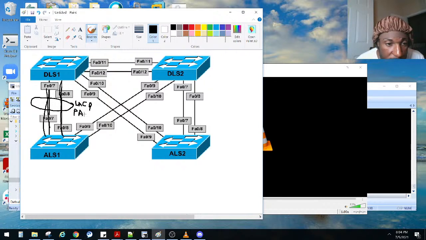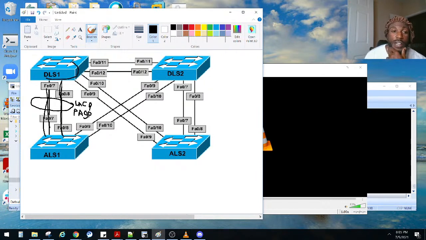Pop quiz. Which one is the Cisco proprietary one? I'm pretty sure y'all know it. If not, go ahead and put it in the chat. I'm pretty sure we got some smart people in the chat room. If you have GNS3 or EVE-NG, go ahead and cable up 4 switches. I'm gonna give y'all a couple minutes, and some people tune in late, so that'll give them some time to catch up too.